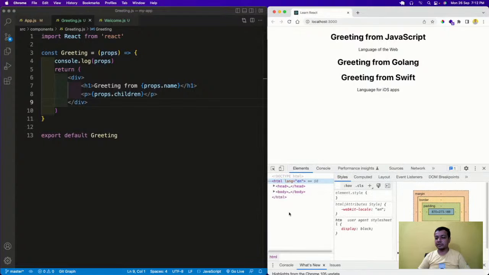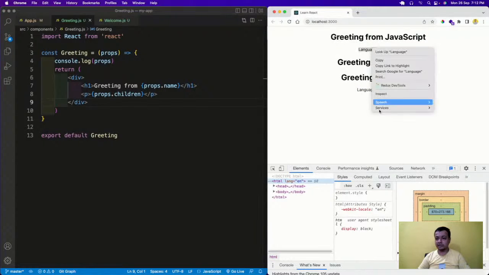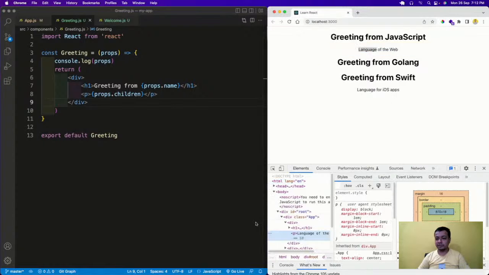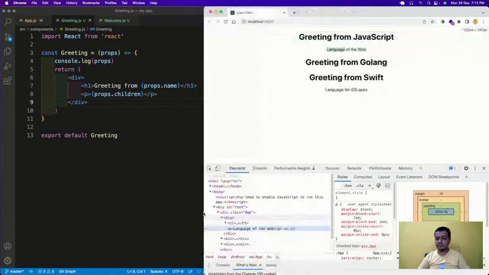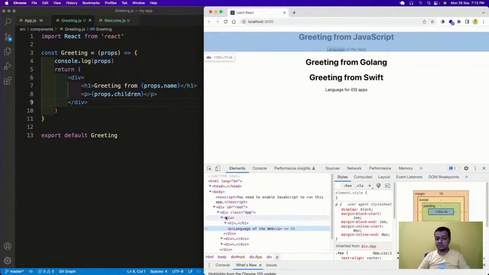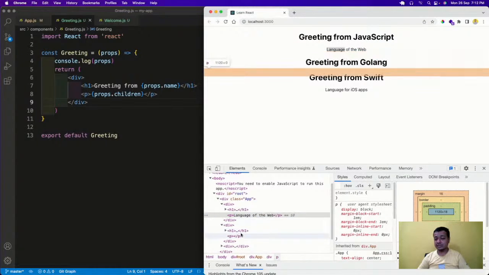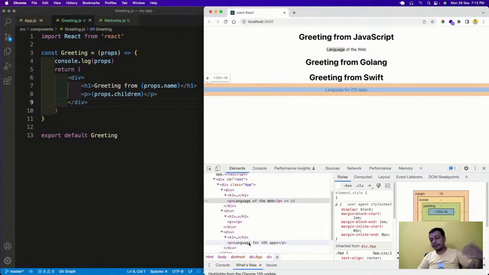So what was happening earlier? Let me select it and inspect it. Maybe I have to make it a bit bigger. See what will happen. A div has been created, inside this h1 and p are there, and a div is again created, inside this h1 and p are there, and again a div, inside this h1 and p. Suppose in the parent I'm not doing much styling. In the parent app I just have some Flexbox or Grid.